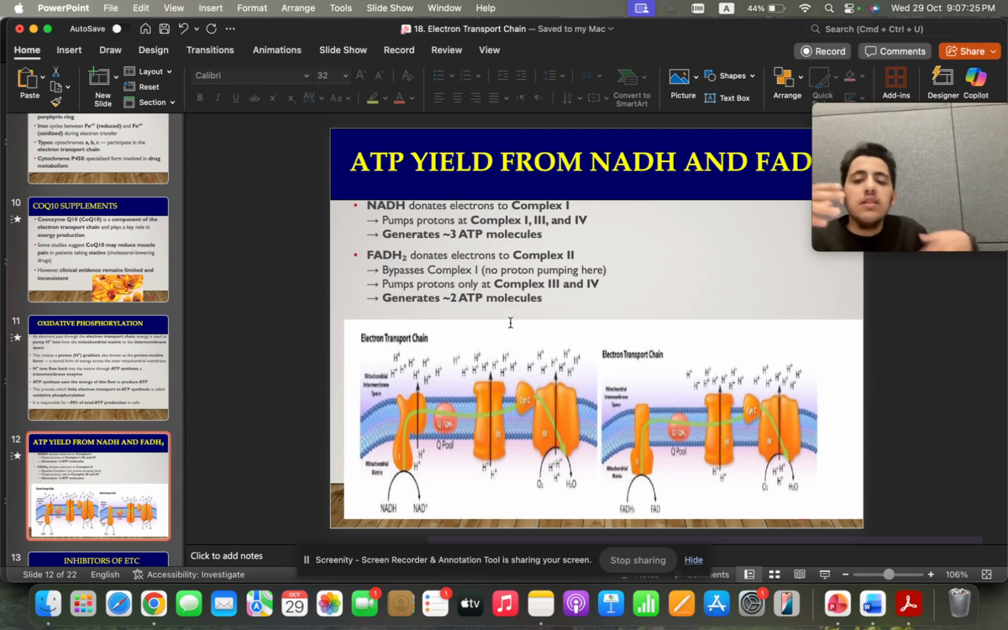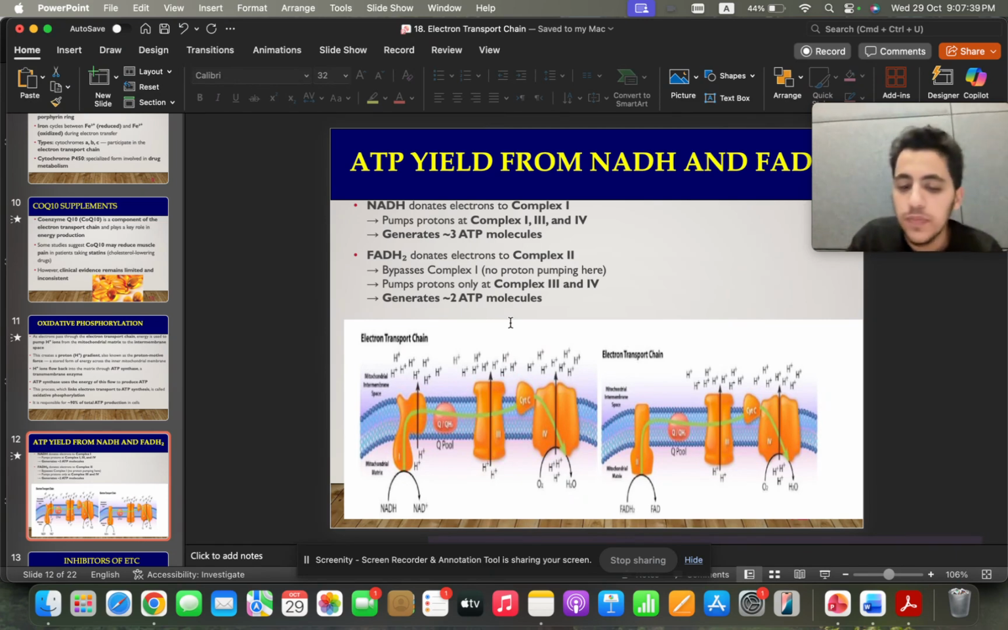Now, it's not that because there are 3 complexes, that means 3 ATP. No, it's an approximation, just for you to memorize. 2 ATP, 2 complexes; 3 ATP, 3 complexes. And then you will know if it's NADH or FADH2.